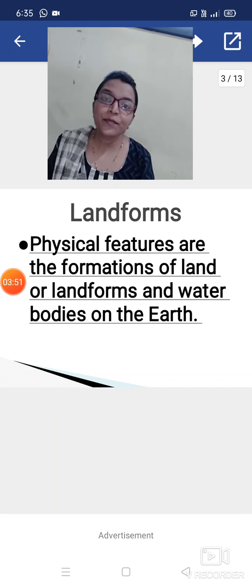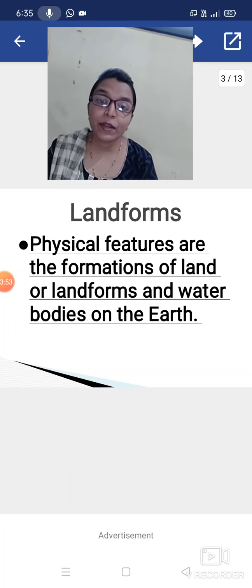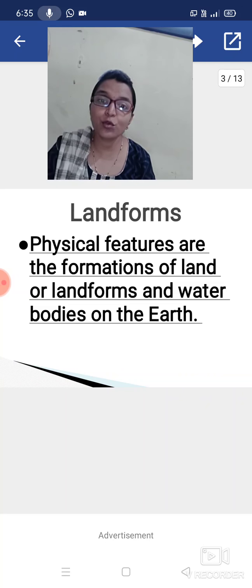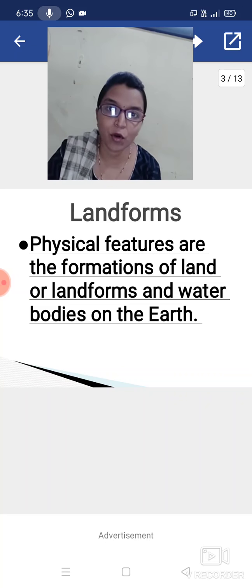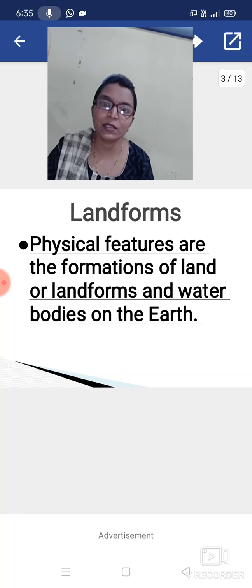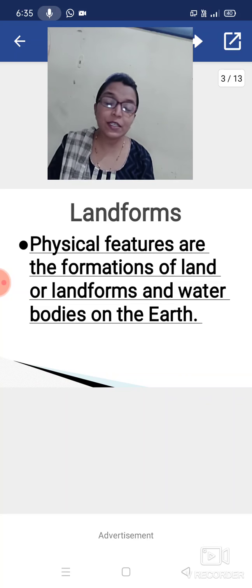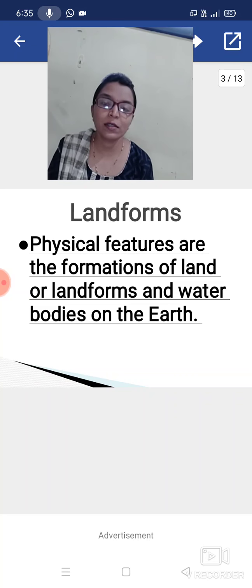So students, whenever we are understanding landforms, first we have to know what is meant by landforms. In simple language, suppose we have to tell our physical features, meaning height, weight, color.